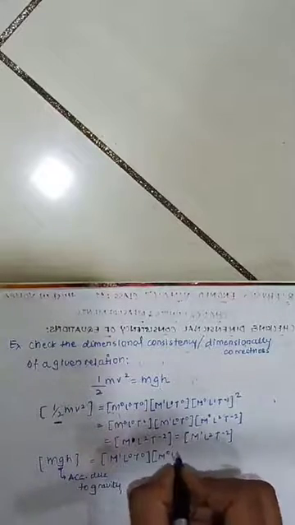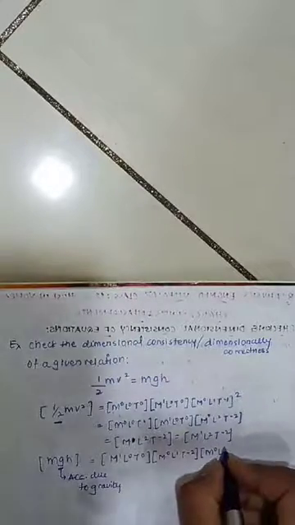Till this clear? Moving ahead for the next, that is mgh. Dimensions of mgh: for mass, I can write m1 l0 t0. G is nothing but acceleration due to gravity. Yes or no? Acceleration means dimension formula is m0 l1 t minus 2. And height is again length, m0 l1 t0. So finally I can put m, 1 plus 0 is 1. L, 0 plus 1 plus 1 is 2. T, 0 minus 2, 0, that is minus 2. You will be able to see that both the dimensions are same. Yes or no? m1 l2 t minus 2.